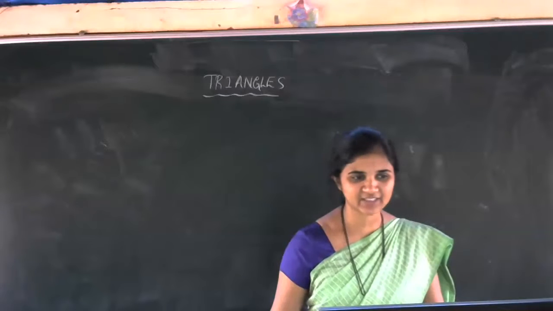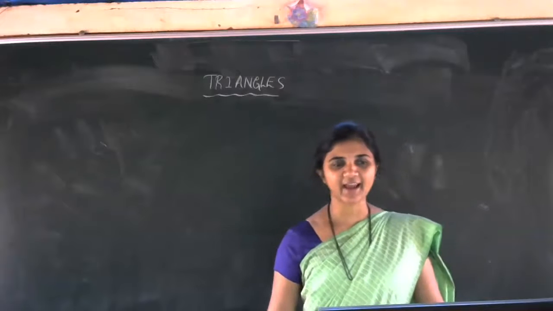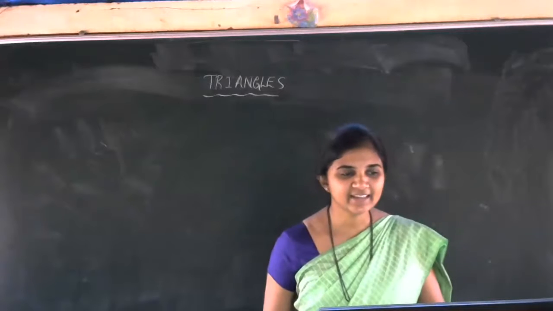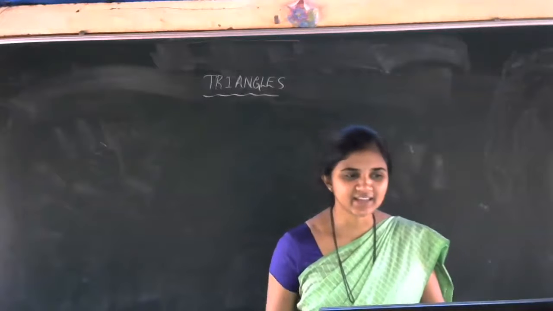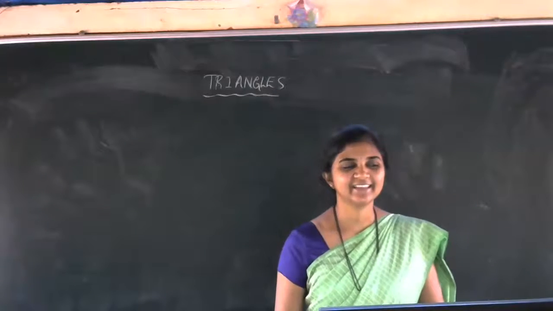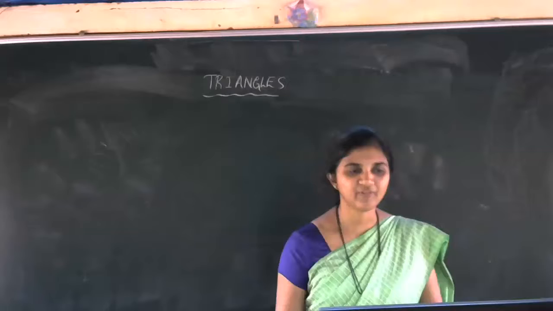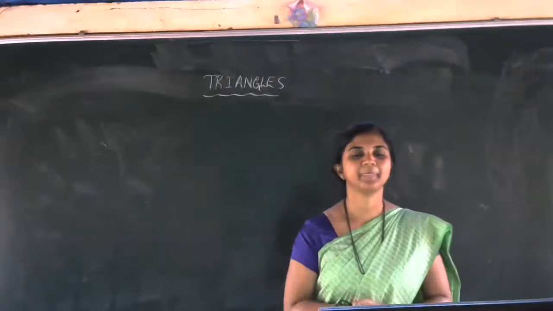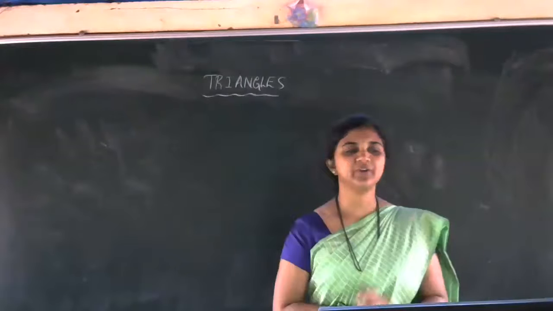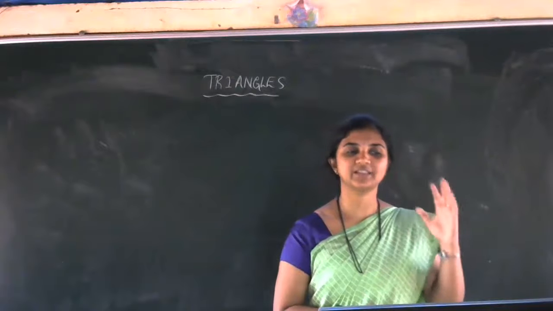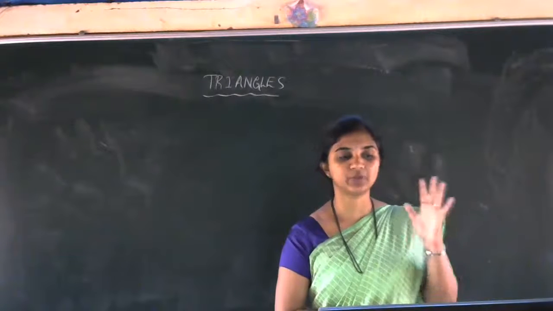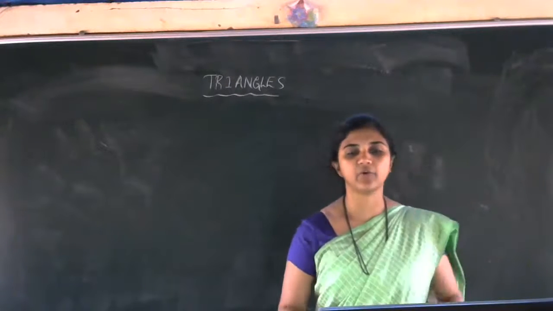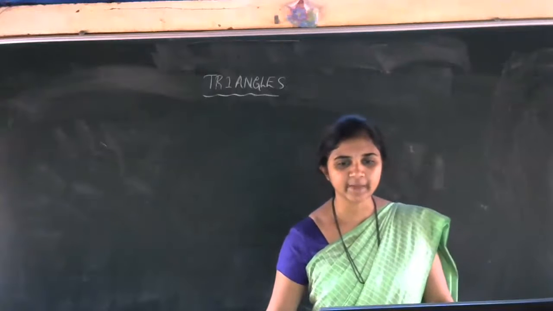Danya raised her hand, Vaishnavi already raised her hand. I'll give the chance to Danya first. We learned three properties. Which is the first one, Danya? If two sides of a triangle are unequal, the angle opposite to the longer side is larger. Yes, very good. Next, Vaishnavi, second property.